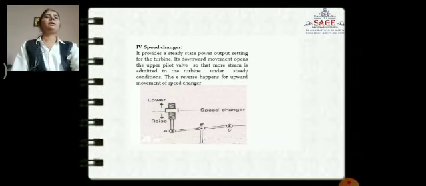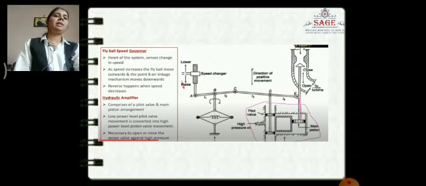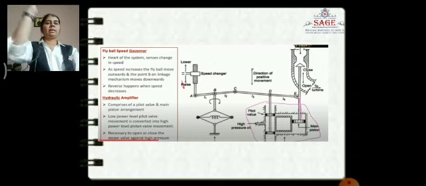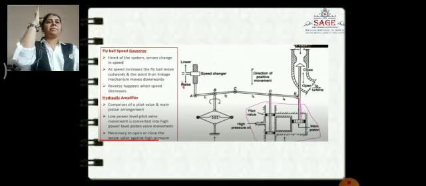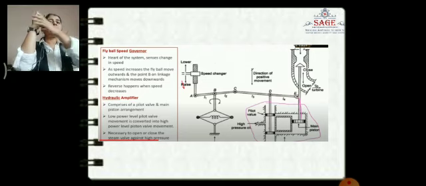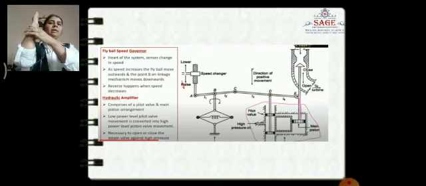What we are saying, if we see this diagram, the first one is the speed changer. The speed changer works whenever the alternator speed increases; at that time this changer will move in the downward direction.